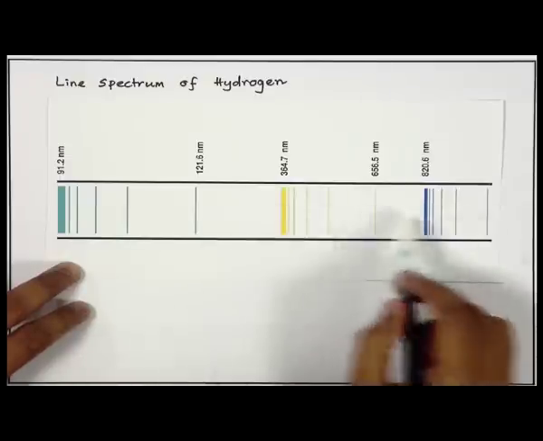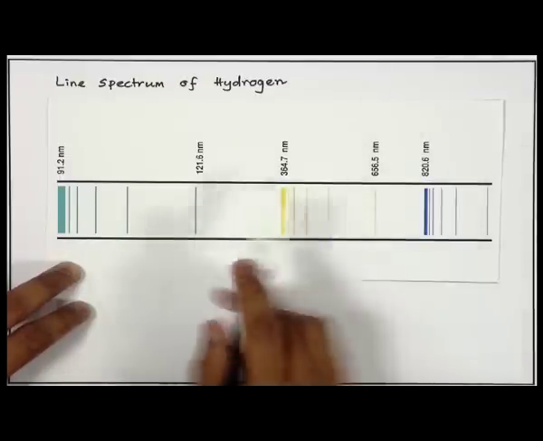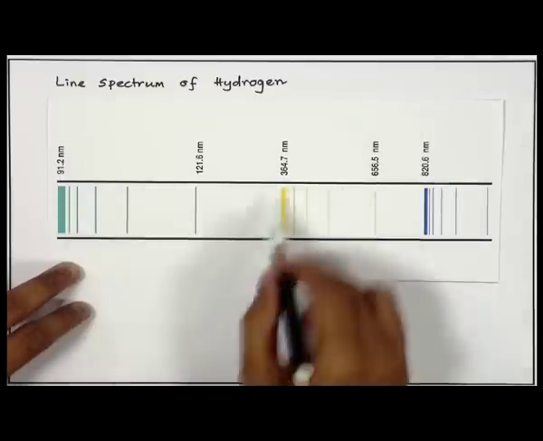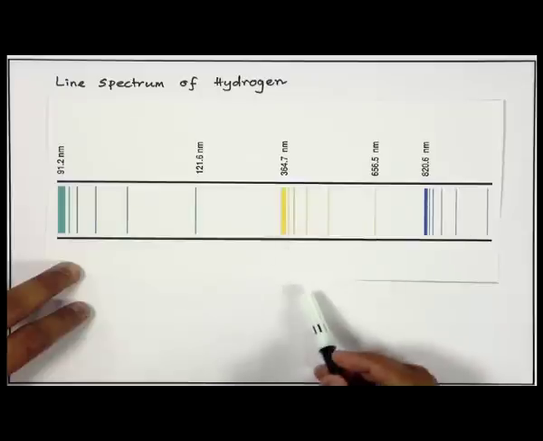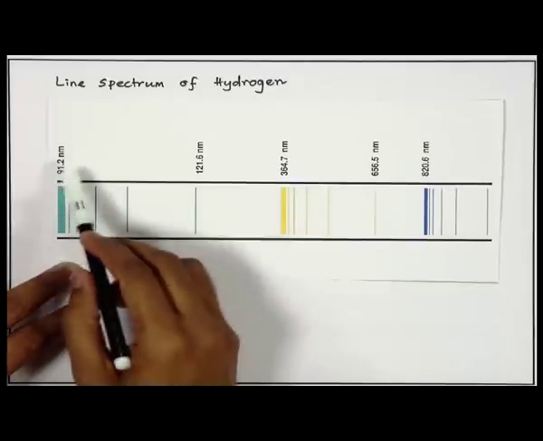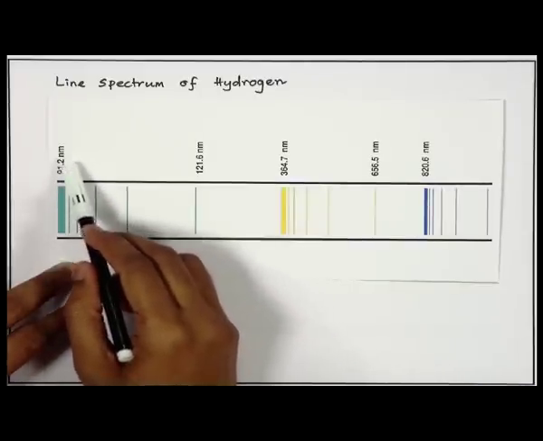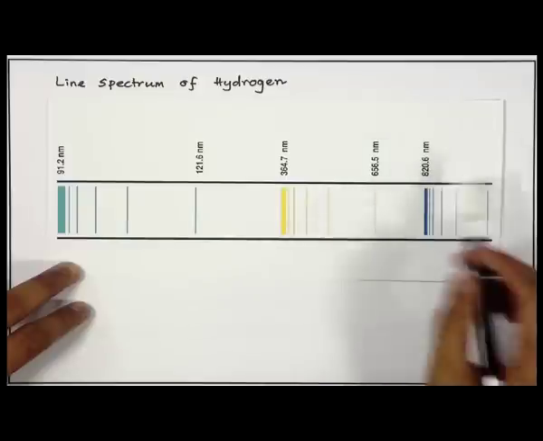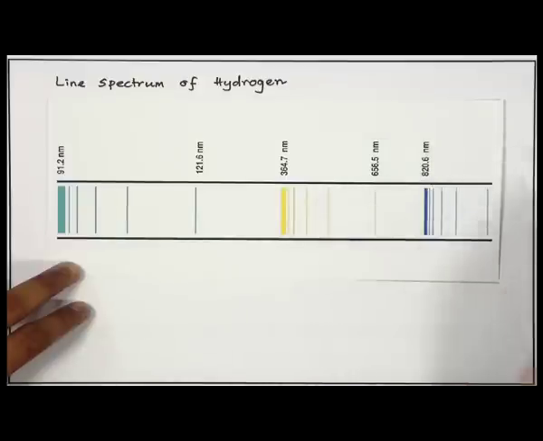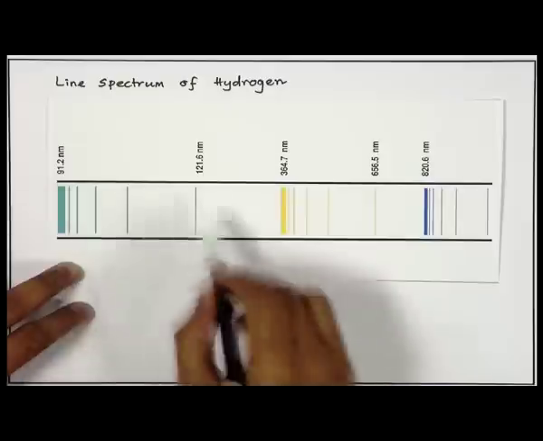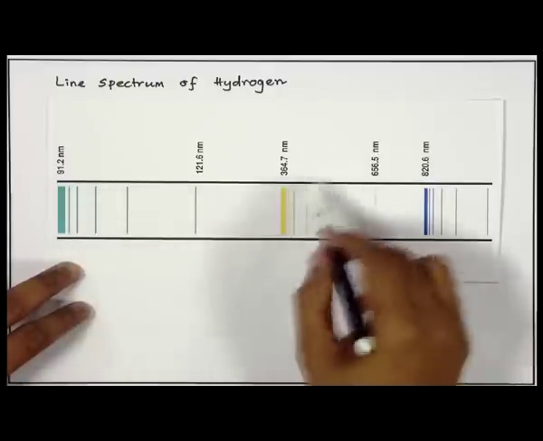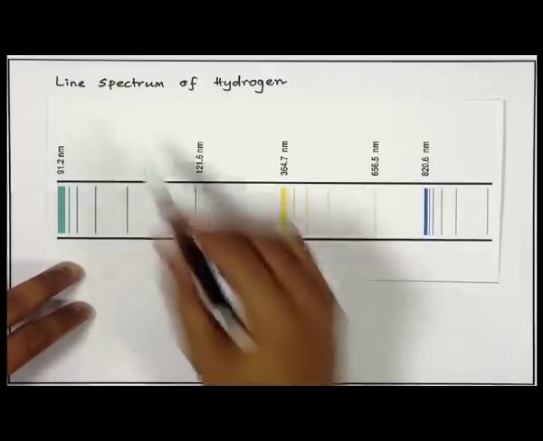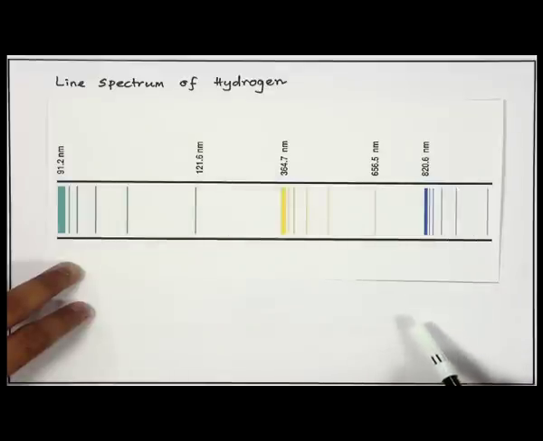I have intentionally colored them so that we can see that here is a group, here is another group, and they appear at different wave numbers. They go from 91.2 nanometer to more than 820 and above. So there are various groups of lines that we see, and this is why we call it the line spectrum of hydrogen.